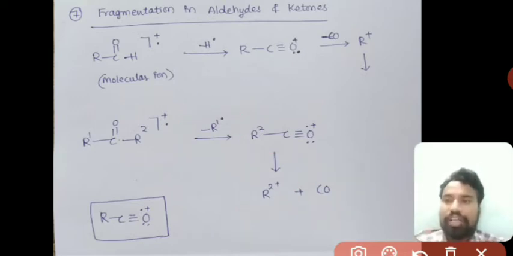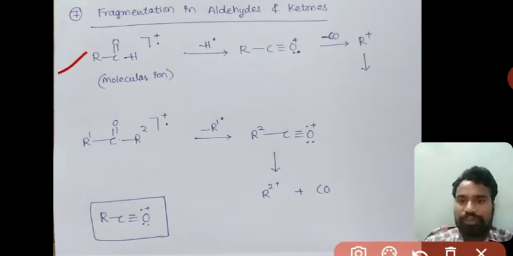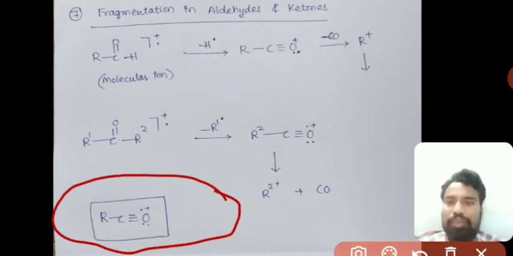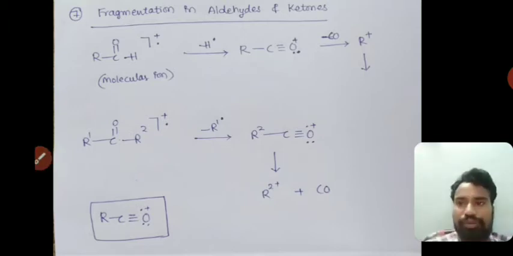This is the fragmentation process of aldehydes as well as ketones. The characteristic peak, the stable carbocation, is R-C triple bond O+. This peak would be there in the spectrum of both aldehydes as well as ketones.